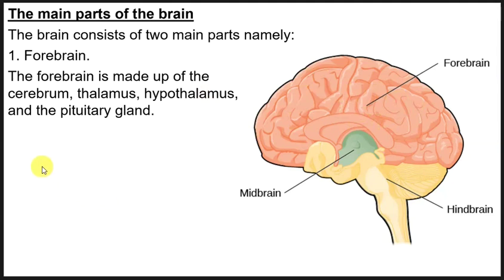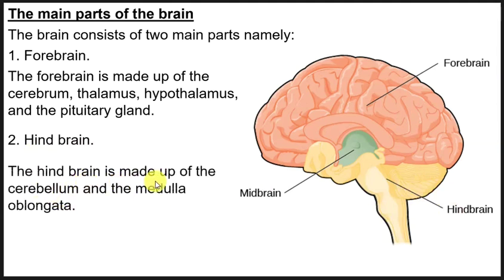Now let's look at the hindbrain, which is this part here. Here we are told that the hindbrain is made up of the cerebellum and the medulla oblongata. So that's what this part is made up of, two parts of the brain, the cerebellum and the medulla oblongata.